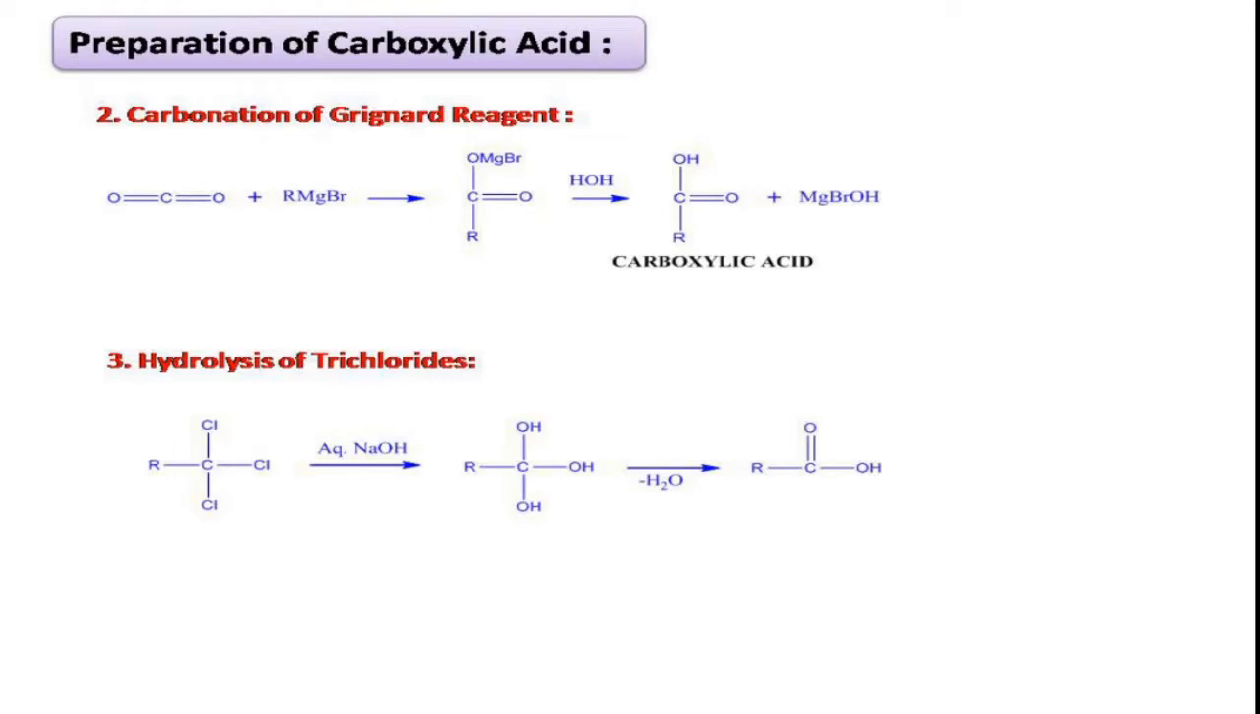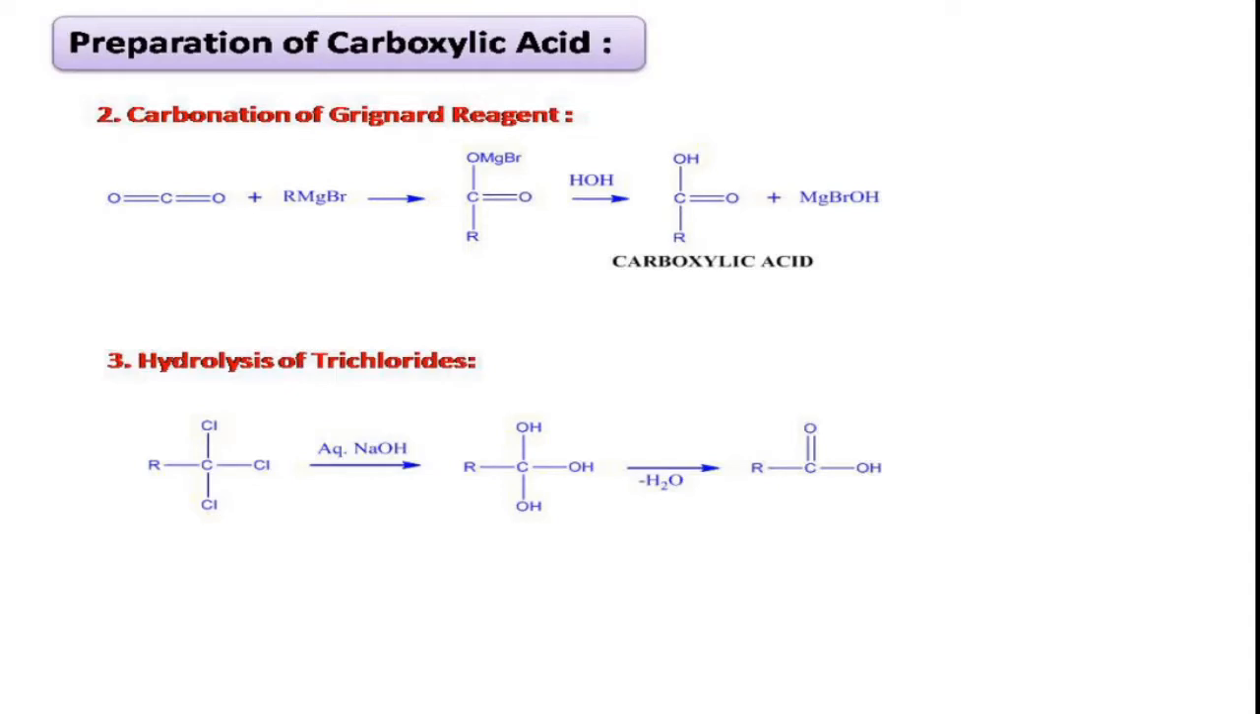This aqueous sodium hydroxide is a source of hydroxy nucleophile. Here what happens in this reaction? The chloro nucleophile is replaced by the hydroxy nucleophile. This is a substitution reaction in which one nucleophile is substituted by another nucleophile. Such type of substitution reaction, we call a nucleophilic substitution reaction. So in this, 3 chloro nucleophiles are substituted by 3 hydroxy nucleophiles, right? This is the first step.